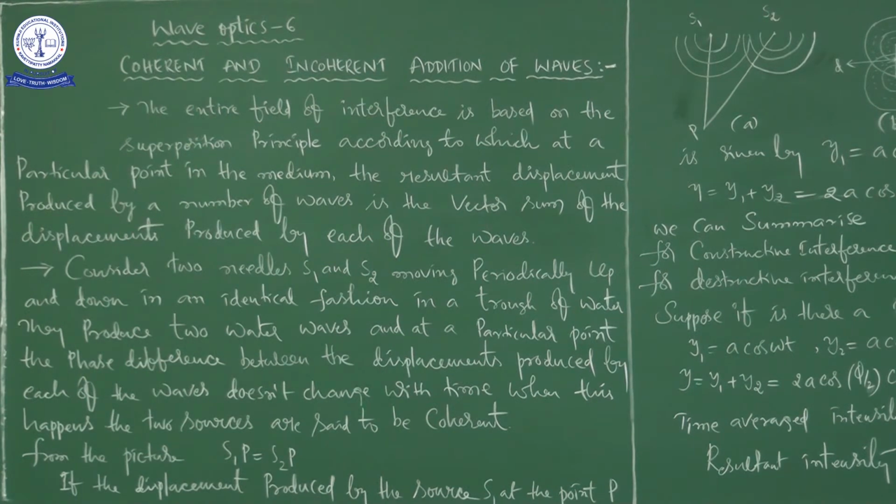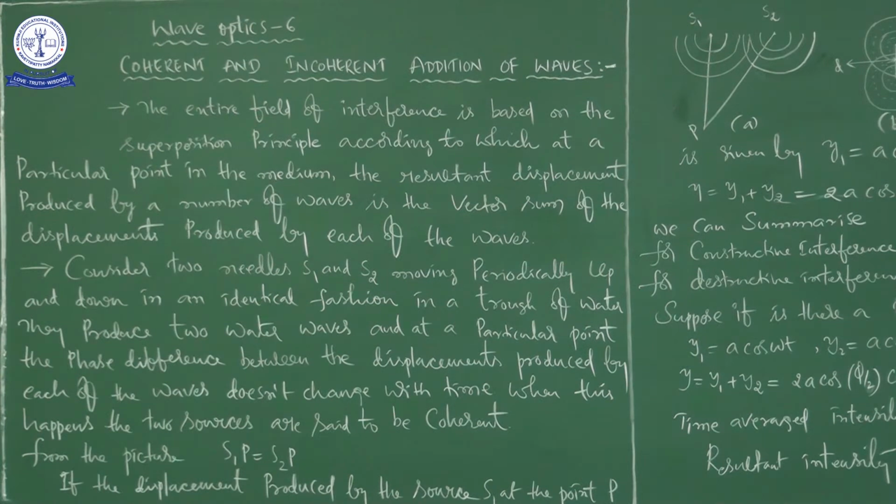Interference is one of the very important phenomena in our subject and in our daily life also. For interference, the superposition principle is the base. What does the superposition principle mean? The resultant displacement produced by a number of waves is the vector sum of the displacements produced by each of the waves. Next, we are going to see how the interference pattern takes place and what happens when constructive and destructive interference occur.